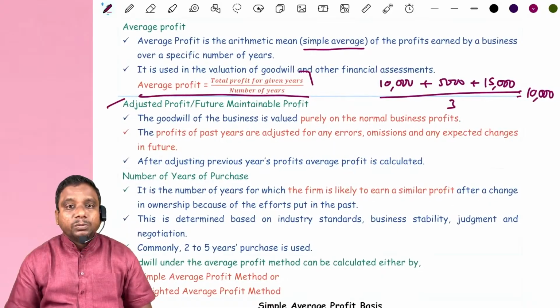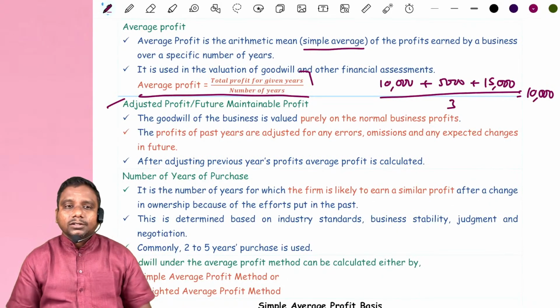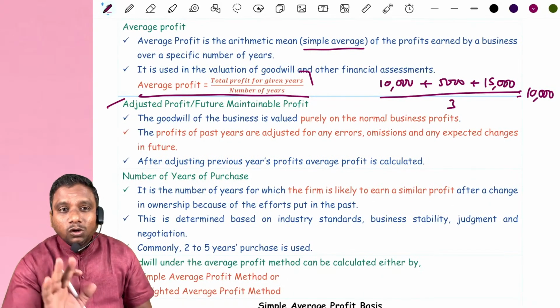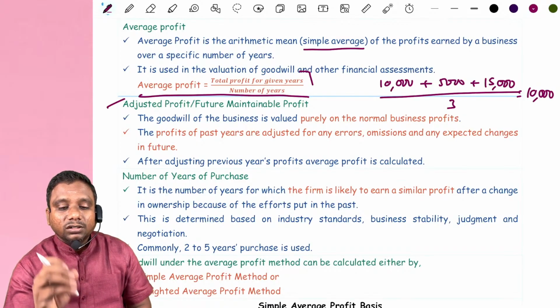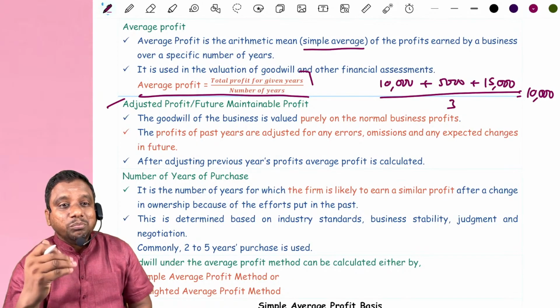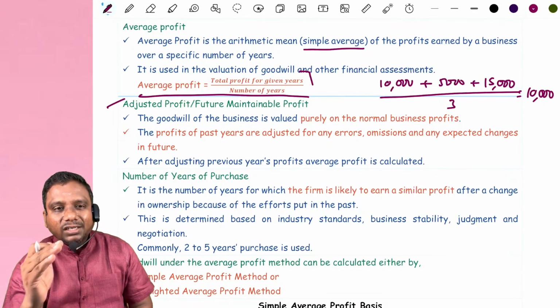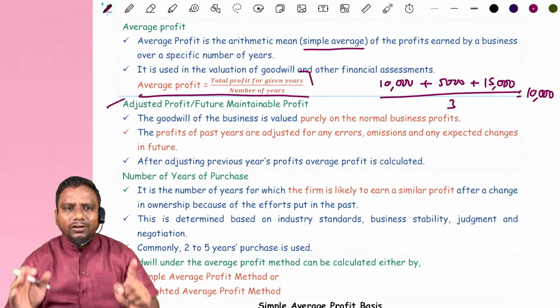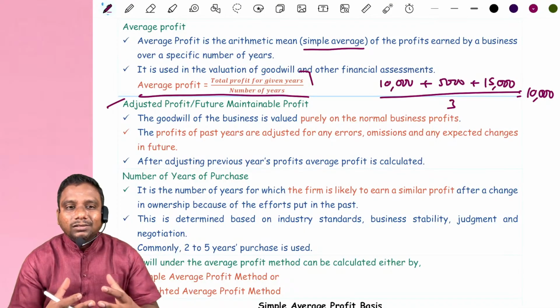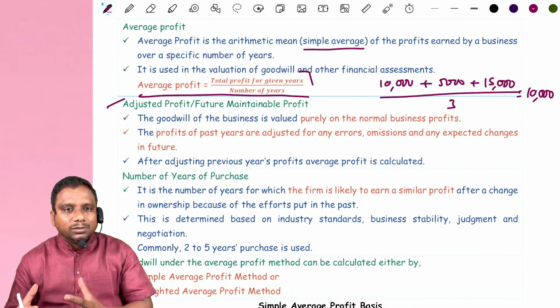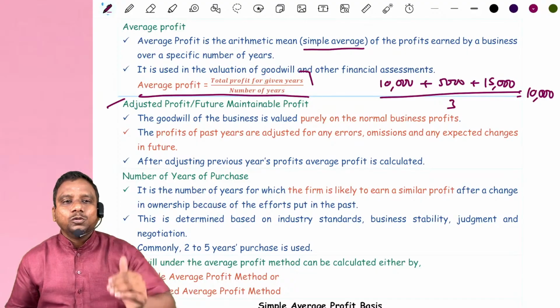Sometimes at the time of preparation of profit and loss account, goodwill is purely based on business profit. Do remember, goodwill is purely based on business profit. But at the time of preparation of financial statements or final accounts, P&L account, we take various expenses and various incomes, maybe not relating to business.